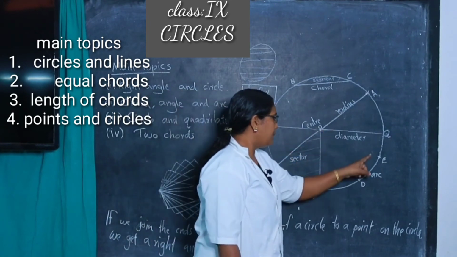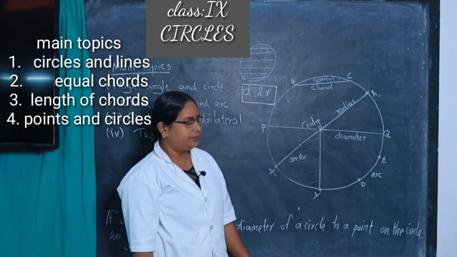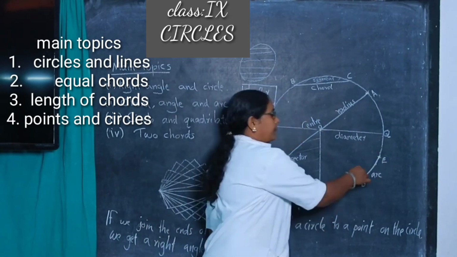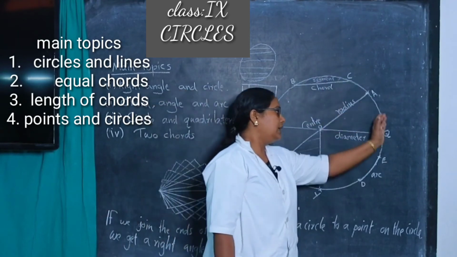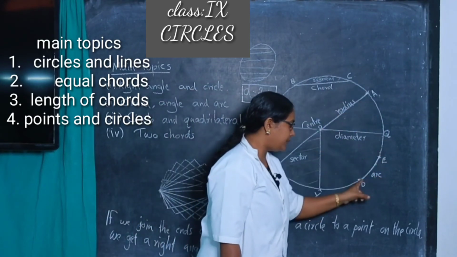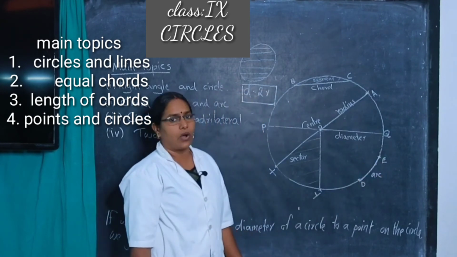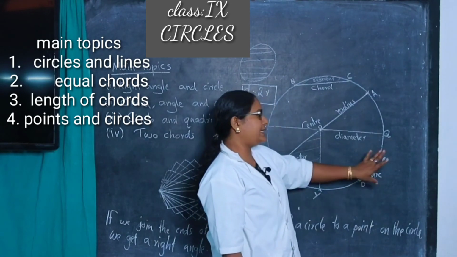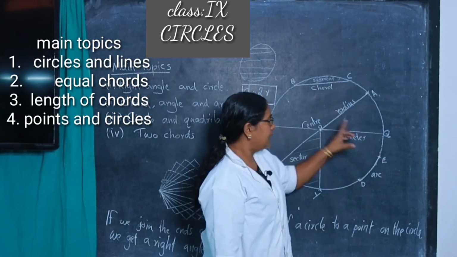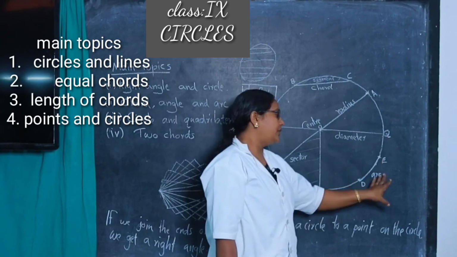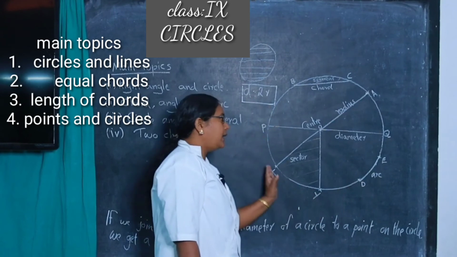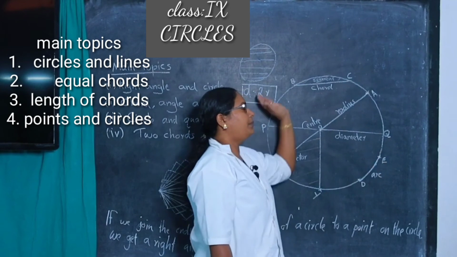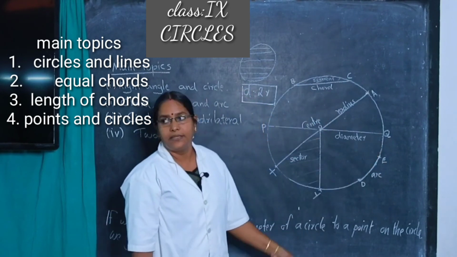Then again I mark two points on the circle, D and E. Joining them, we get a part of the circle called an arc. DE is an arc. This is a small arc, less than 180 degrees, therefore it is a minor arc. The remaining arc, the complementary arc, is the major arc.